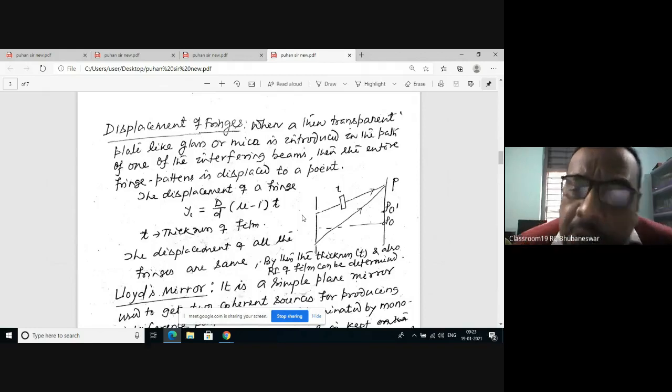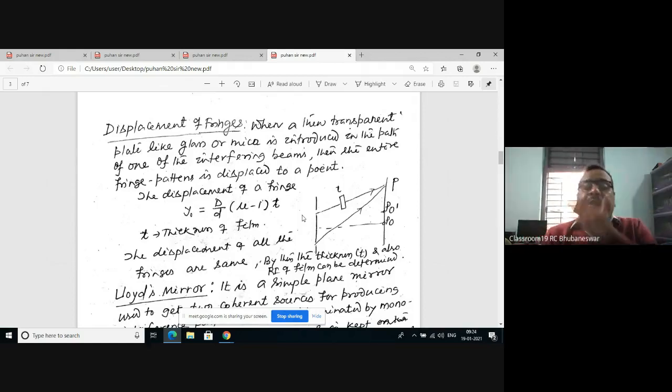So by introducing a transparent medium, that may be glass or mica, on the path of one of the interfering rays, we provide an extra path difference, for which the fringe shifts. If the nth bright point was formed at P, that nth bright point will shift to another position, and that shift is equal to y naught, which is D by d times (mu minus 1) times t.